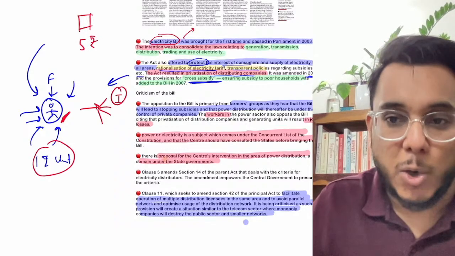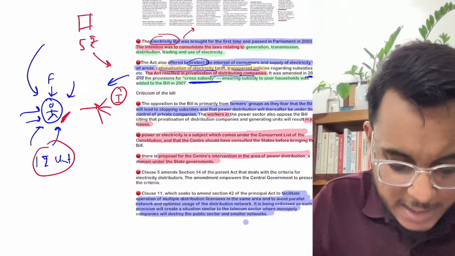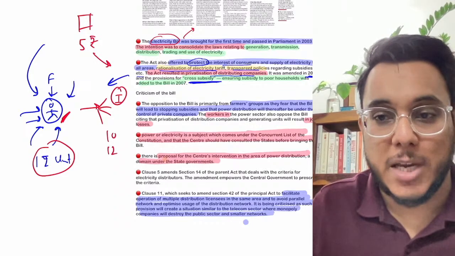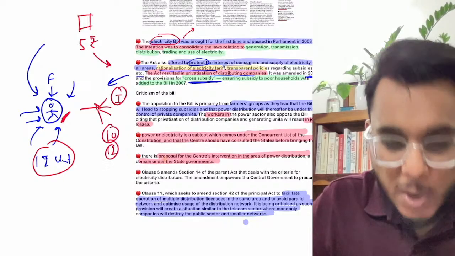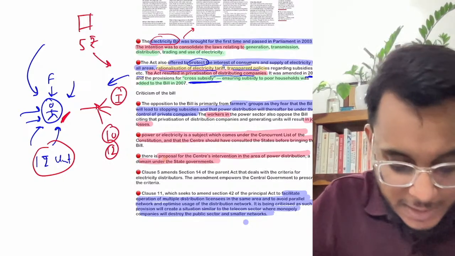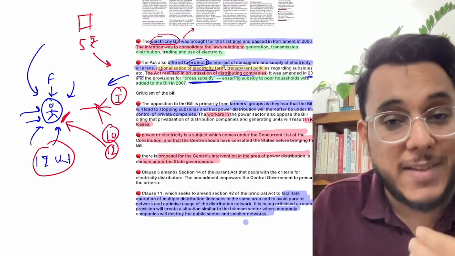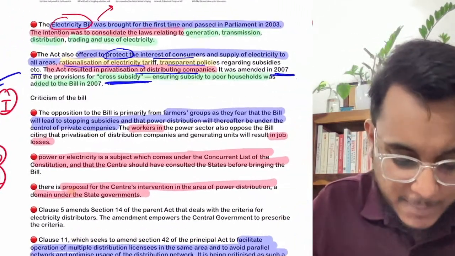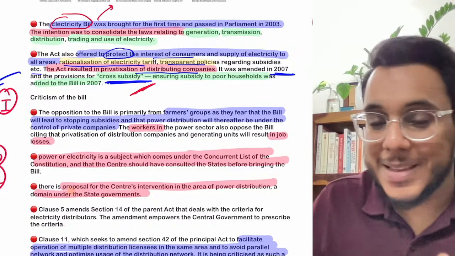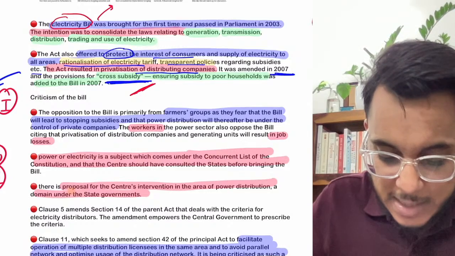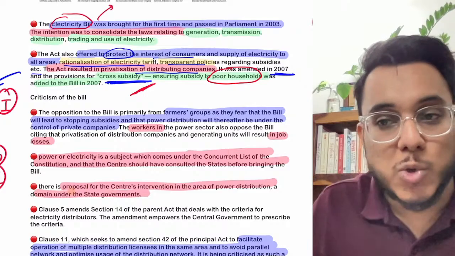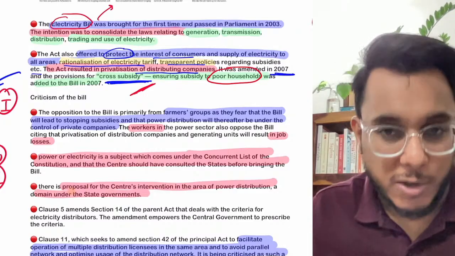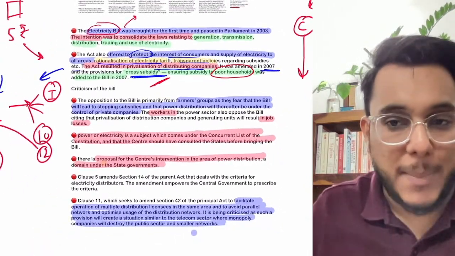The farmer will be charged at 1 rupee per unit, but the industry will be charged like 10 rupees, 12 rupees per unit. Why 10 rupees, 12 rupees? Because by charging extra, we will try to plug the losses that we incur when giving subsidized electricity to the farmers. So the concept of cross subsidization came, that you can charge higher from the industries, so that we can subsidize the poor households, the farmers and such kinds of people. All these things have happened in the past.